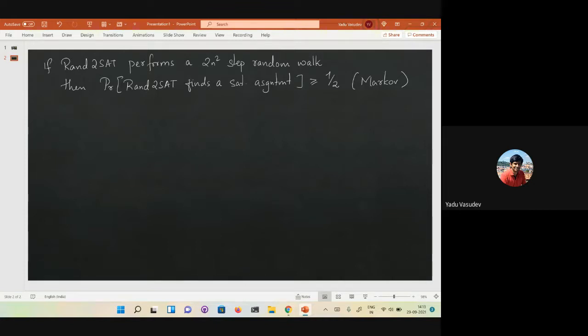Now you can improve this probability. The standard way you would want to improve is you basically repeat the Ran2SAT algorithm m times and accept if at least one of the runs accepts.